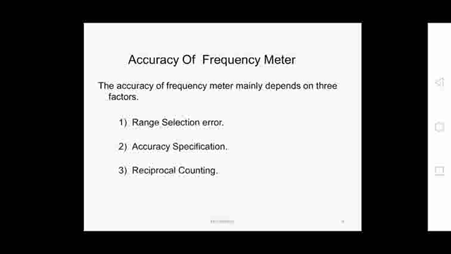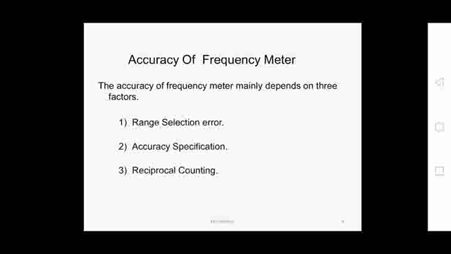And this accuracy of the frequency meter mainly depends on three factors. First one is range selection. While selecting the range, whether we select the smallest range or largest range, based on that we get some error in the accuracy.